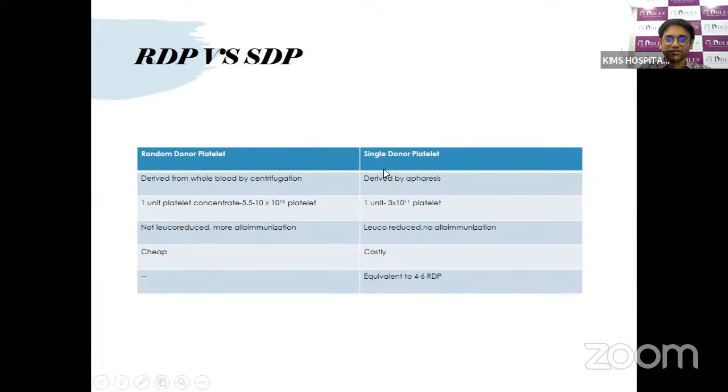The single donor platelet, even though it's costly, is collected by apheresis and concentrated. A single unit can raise the platelet count by 3 into 10 to the power of 10. That is leukoreduced because you're doing apheresis, so the chance of alloimmunization is reduced because you're exposed to a single donor. However, it is very costly. It is equivalent to 4 to 6 RDPs. So always in a newborn, we try to give the single donor platelet in order to decrease the exposure to multiple donors and the chance for alloimmunization.